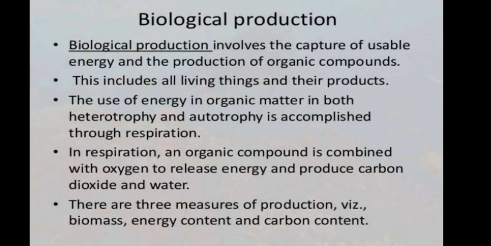The next is biological production. Biological production involves the capture of usable energy and the production of organic compounds. This includes all living things and their products. The use of energy in organic matter in both heterotrophs and autotrophs is through respiration. There are three measures of production: biomass, energy content, and carbon content.